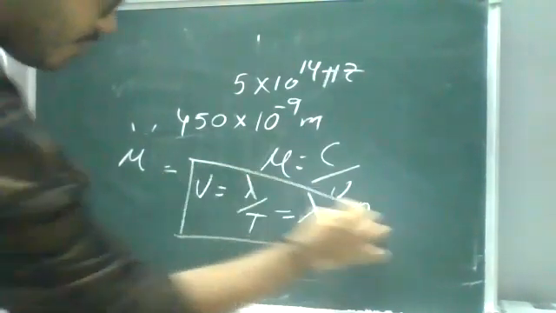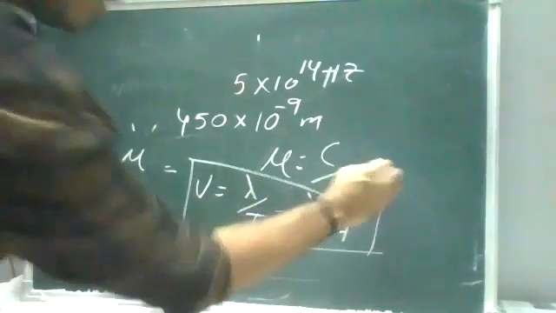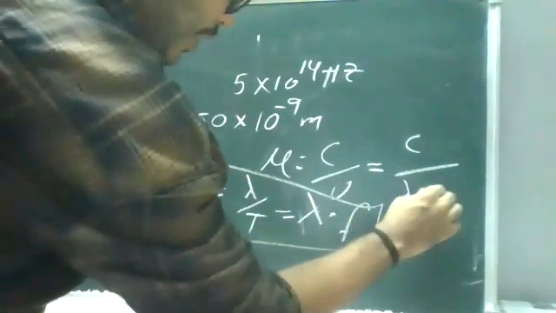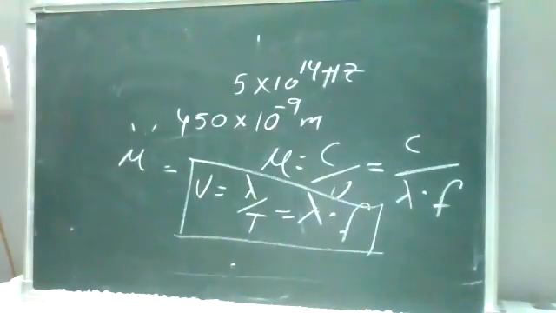This is your relation for velocity. Now we need to find the refractive index, because they have given the frequency and the wavelength. So try to find the refractive index.